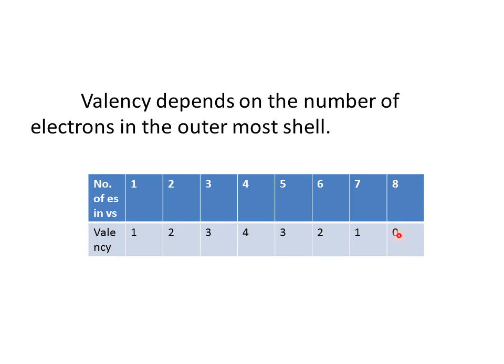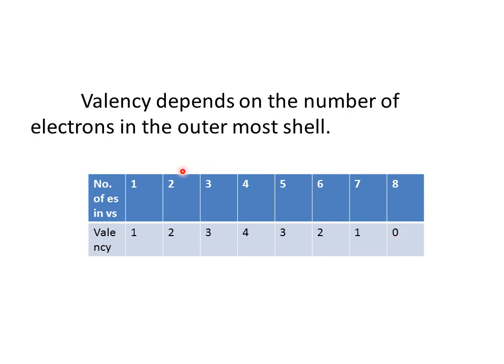See why the valency is 0? When an element has 8 electrons in the valence shell, they are noble gases. They are already stable. They do not take part in any chemical reaction. Therefore, their valency is 0. They do not combine with any other elements. So, their valency is 0.